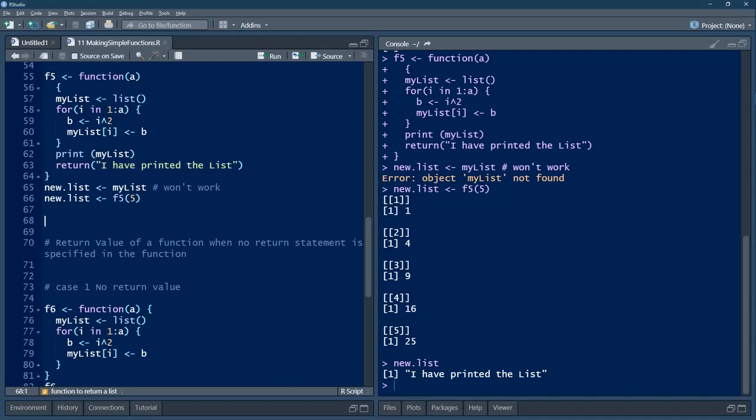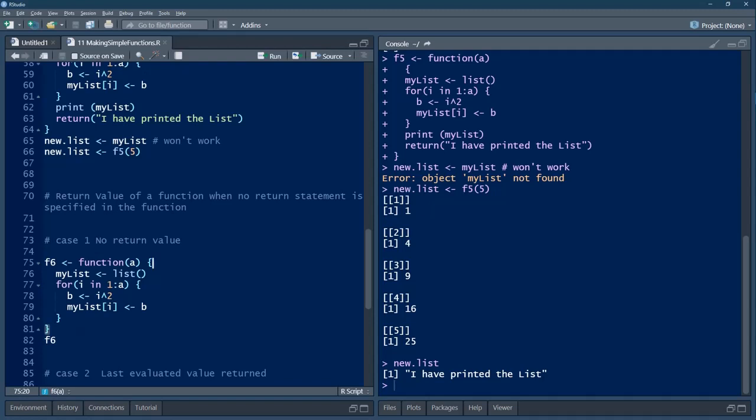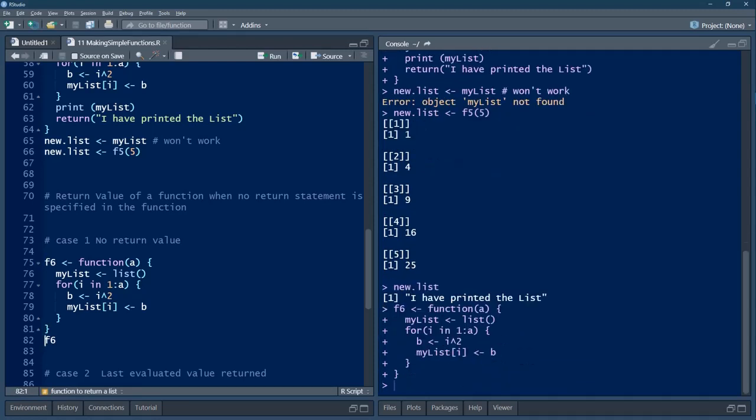Now let's go to a situation where the return value of a function when no return statement is specified. Here in the previous example we got a return statement specified. So in this example there is no return statement specified. So in such a case what happens? Let's see. F6 is the new variable and the function definition is same. And here we are not writing any print my list, we are not writing any I have printed the list, etc. And simply we are taking this statement F6, let us execute, and then we'll ask what is F6.